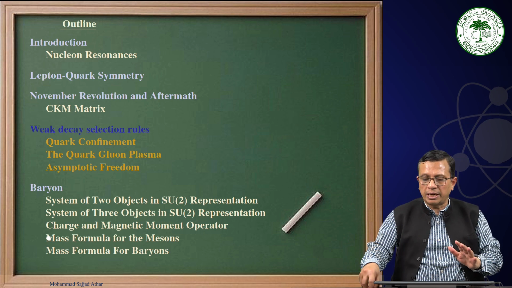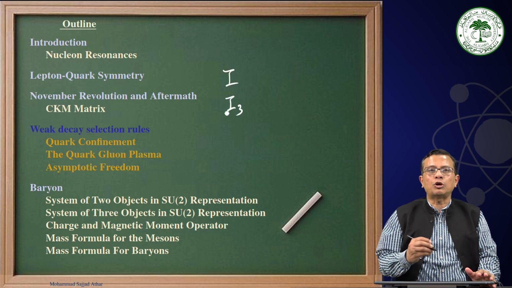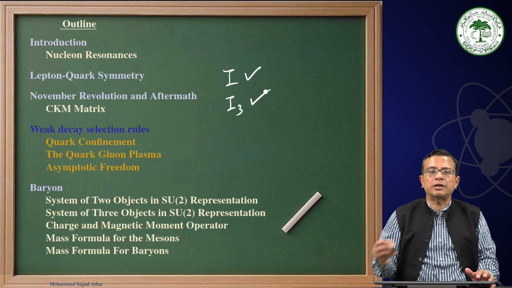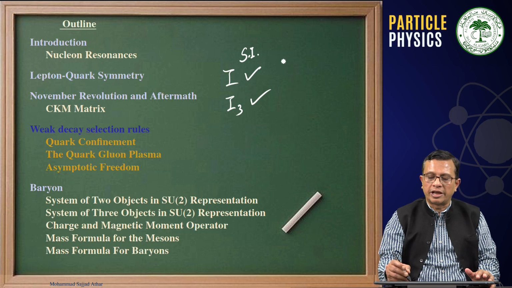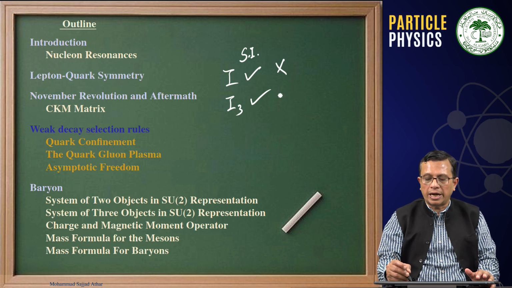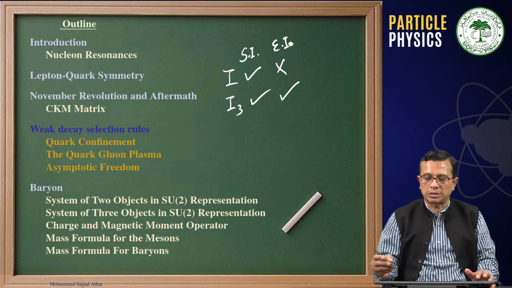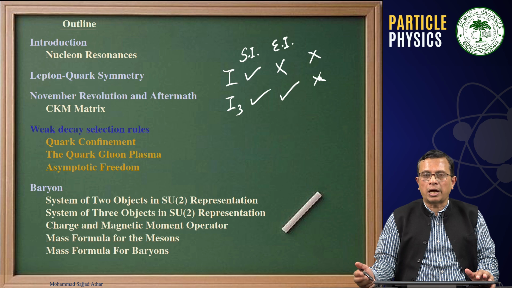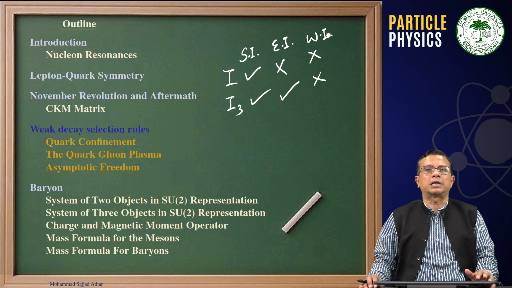What I told you when I was introducing isotopic spin and the third component of isotopic spin is that if we are conserving both I and I3, that is a strong interaction process. If we are not conserving I and we are conserving I3, that is an electromagnetic interaction process. And where neither I nor I3 is conserved, that is a weak interaction process.